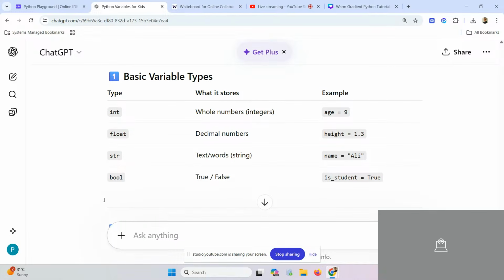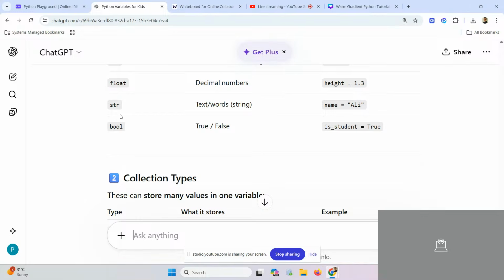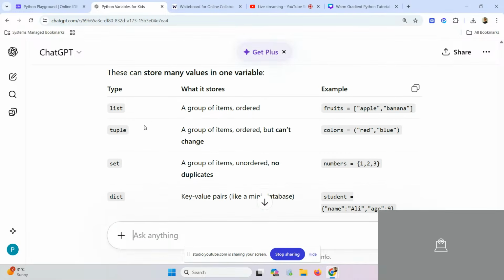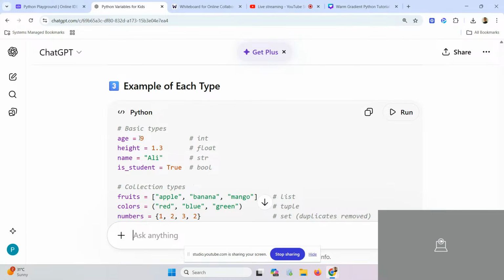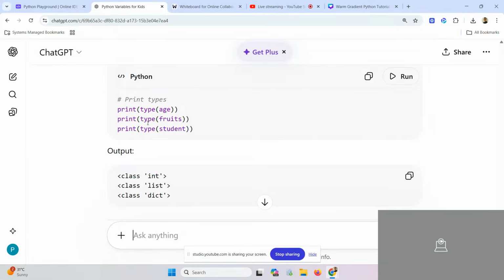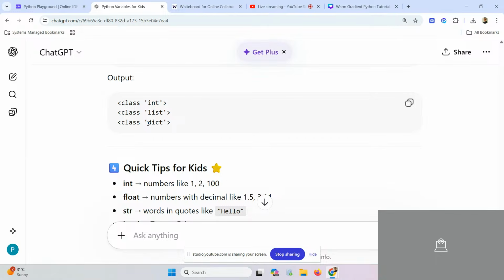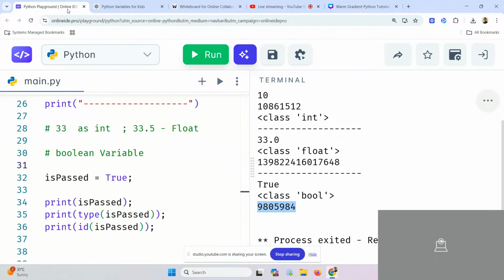So mainly there are basic four types of variables here. There are others like list, tuples, set, and dictionary. We will talk about them later, but let's not go into detail for now because you guys are starting with basics. So we'll go slowly. Any questions you have till now, tell me. No problem. Shall we proceed further?